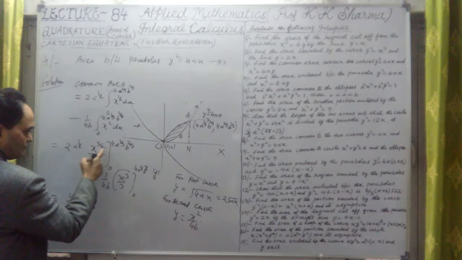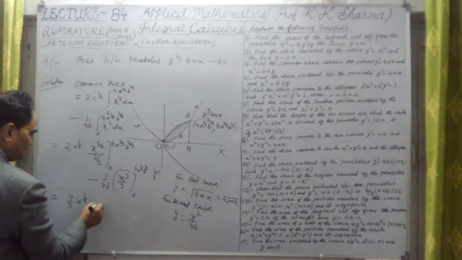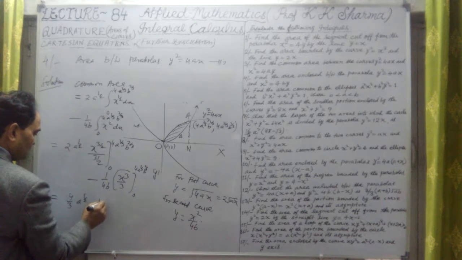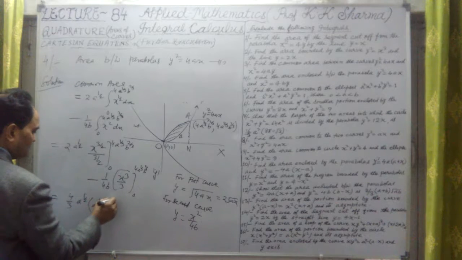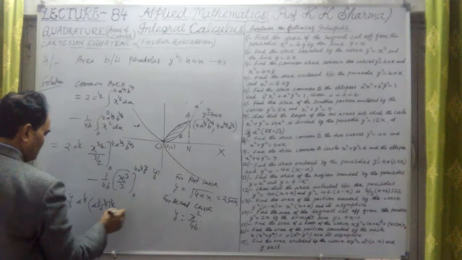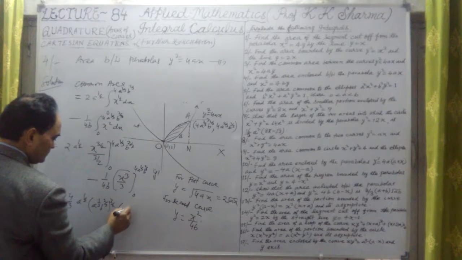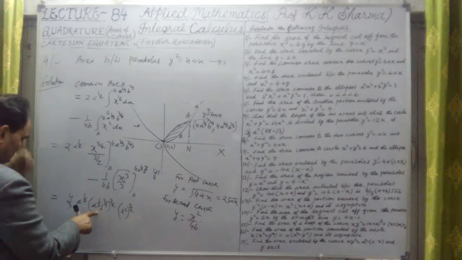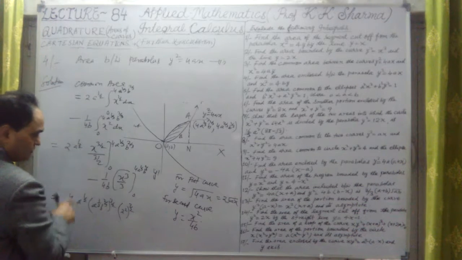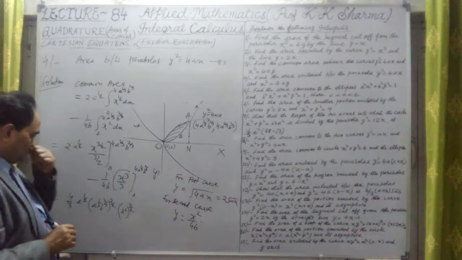Again, 4 raised power 3/2 is 8, and a raised power 1/3, b raised power 2/3 whole power 3/2. Constant terms are taken outside and the value power 3/2 is put. This we will solve separately.